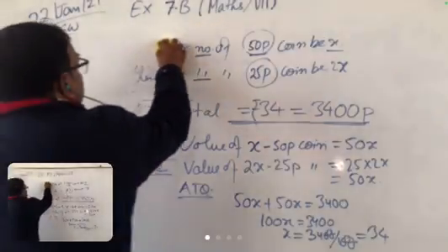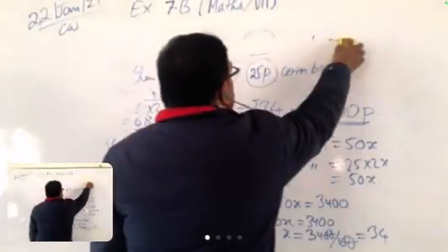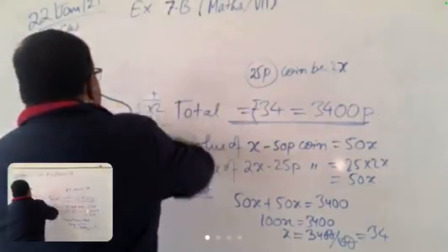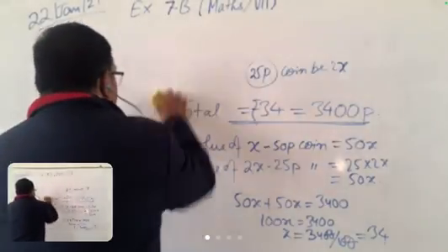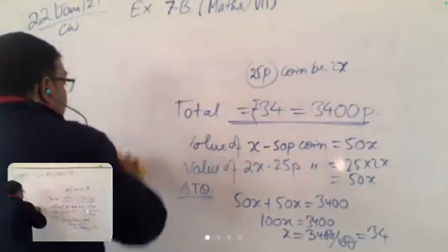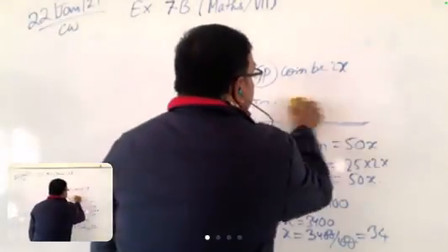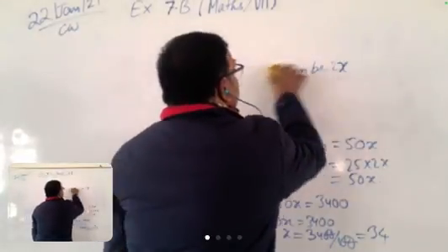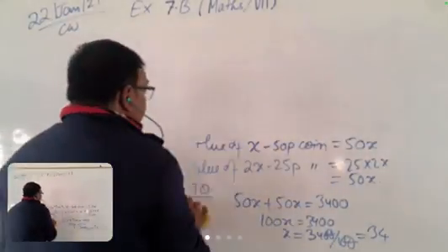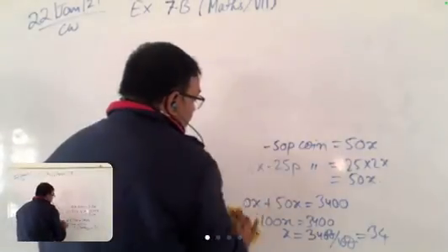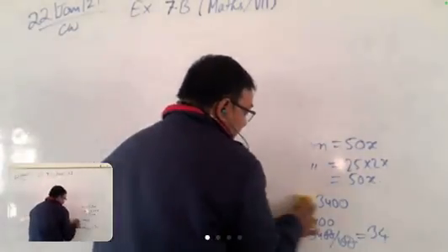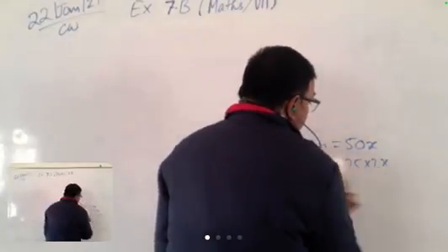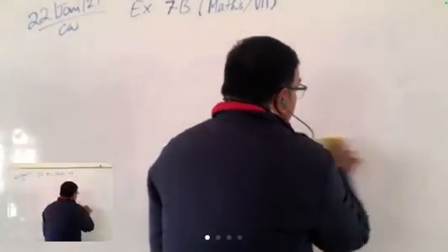Sir, exercise 7B, question number 20. Sambhav, read the question, please. The ages of Sonal and Manoj are in the ratio 7:5. 10 years hence, the ratio of their ages will be 9:7. Find their present ages. ये होमवर्क में था.